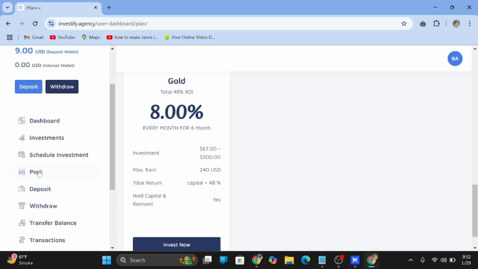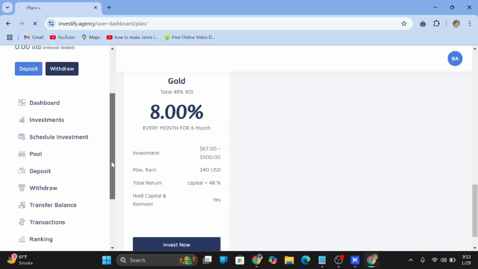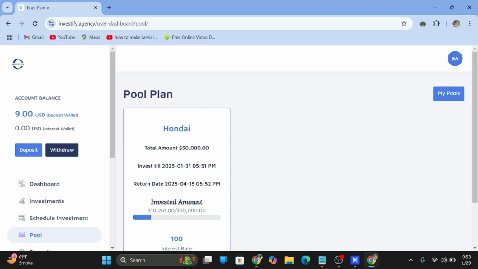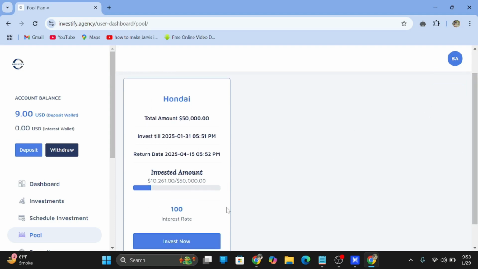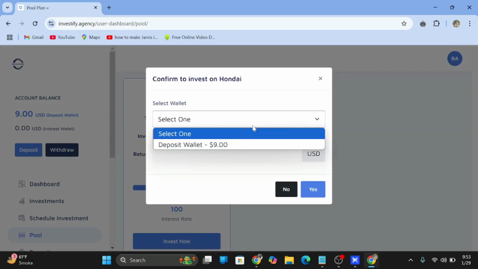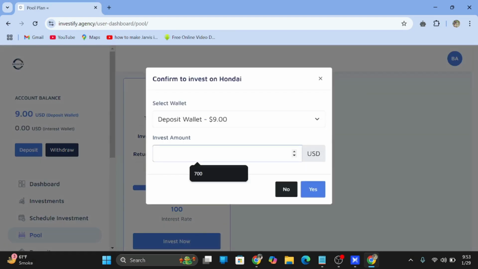So now we move to the pool. I think you understand the scheduled investment. Now we will go to the pool. The pool section has different plans. Sometimes it shows one plan or 2, 3, 4, anything. So here is a Hyundai plan where you can invest only $1 and also invest whatever you want. So I make an investment of $1 here.